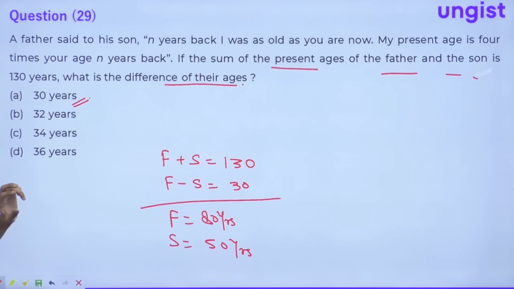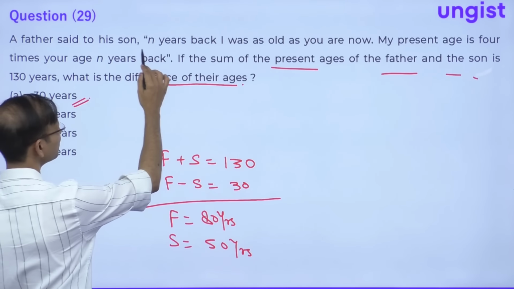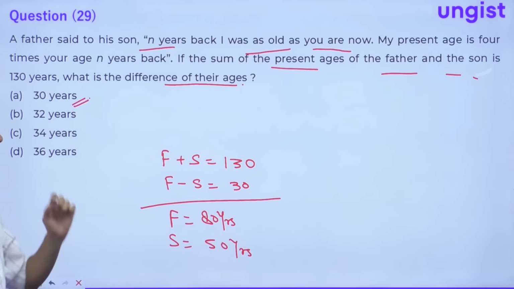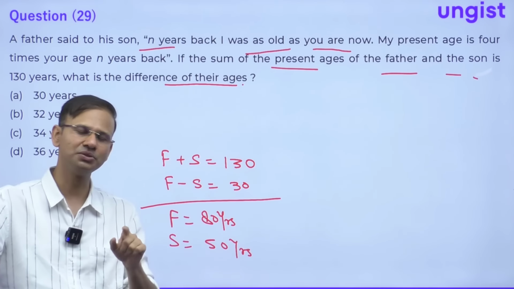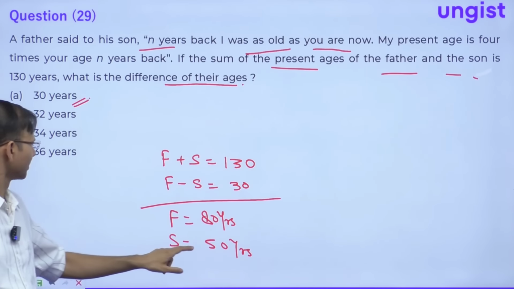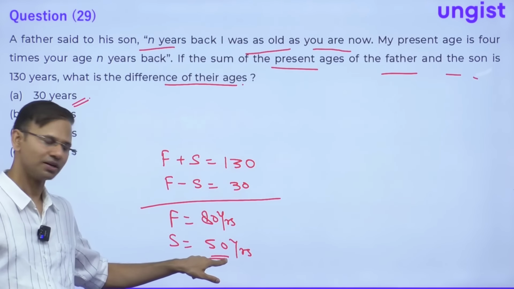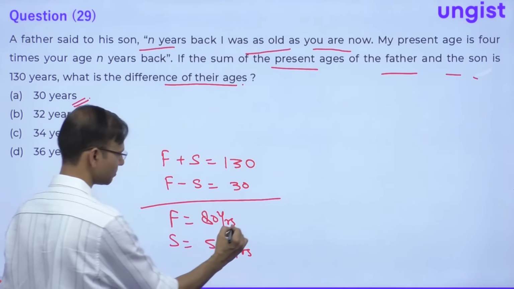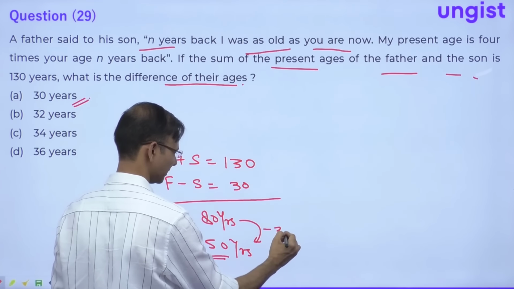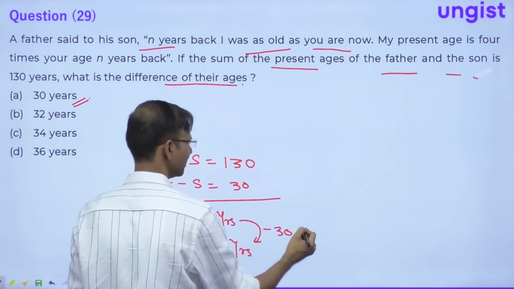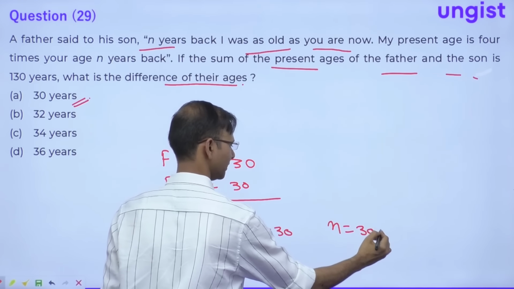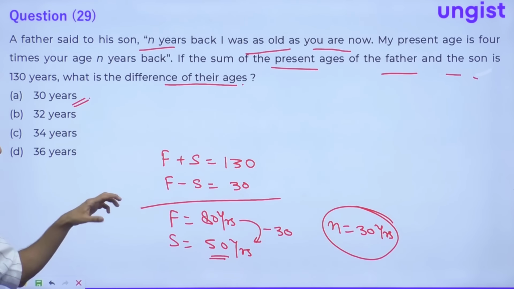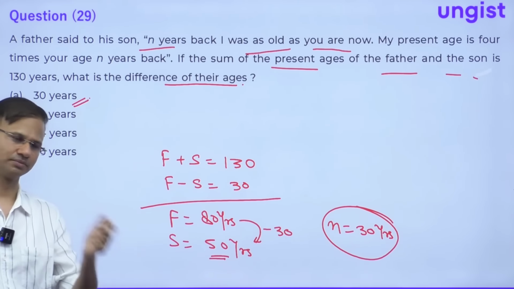Now read the language of the question. Question is saying, n years back, I was as old as you are now. So guys, right now the son is 50 years. So obviously 30 years back, the father will be as old as the son, right? 30 years back. So this is minus 30, obviously, right? So here n is equal to 30. Now one more data is given in the question. So just try to verify that data with 30, is it verified or not, correct?